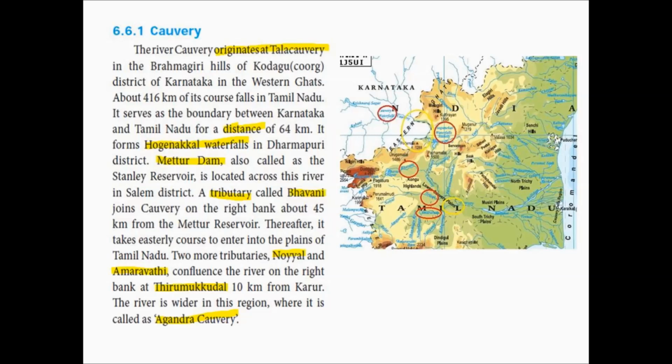In this place, the river is wider. Already it is a plain surface, and along with its tributaries, the river becomes wider, and therefore it is called Agandra Kaveri in this region.